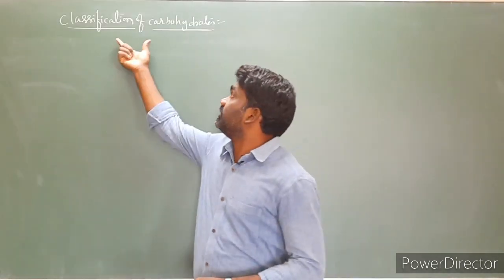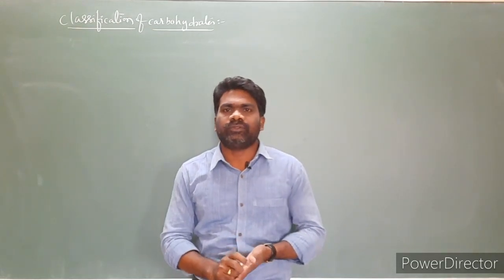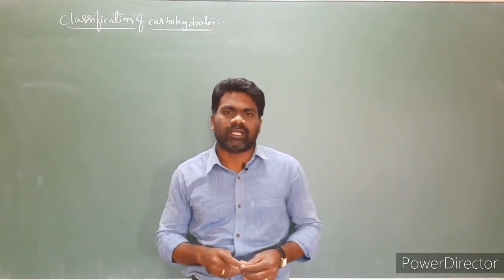Next, classification of carbohydrates. Carbohydrates, nothing but saccharides, are classified into three types on the basis of their hydrolysis.